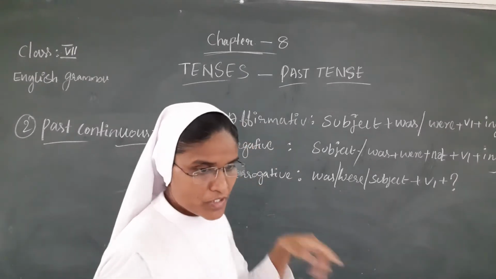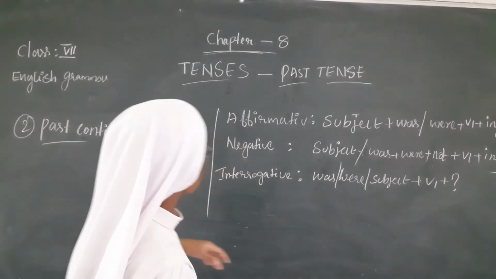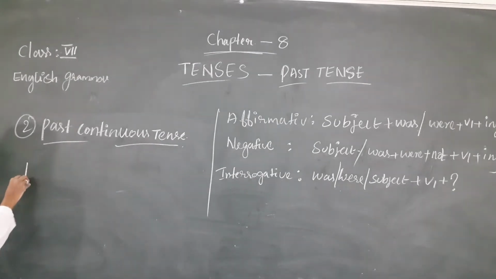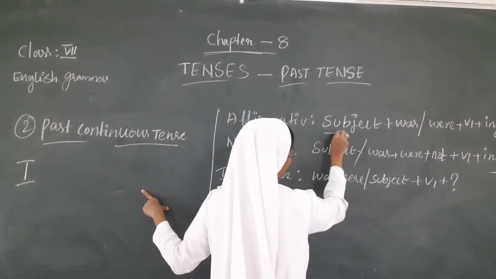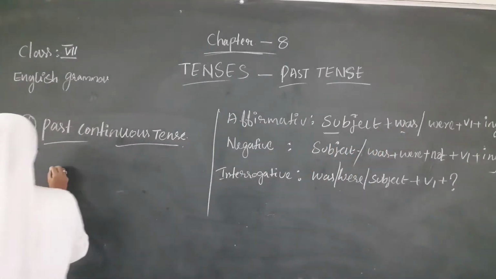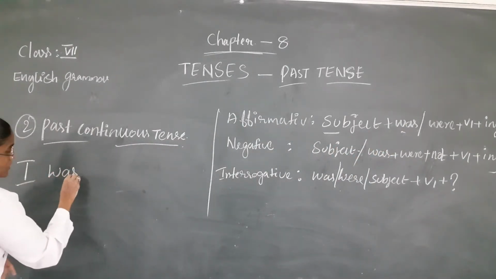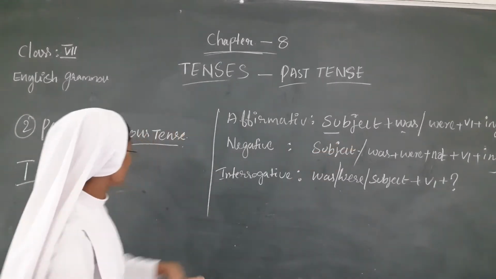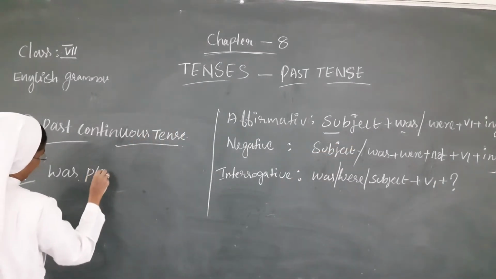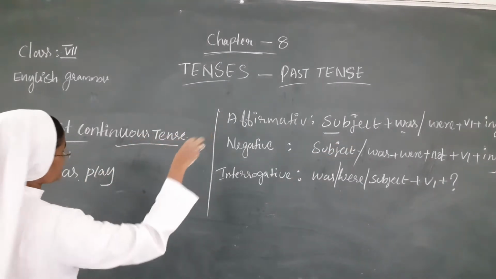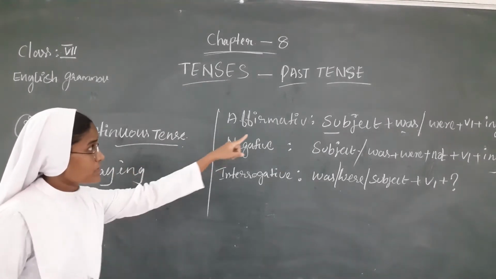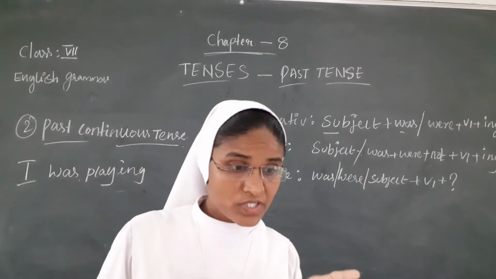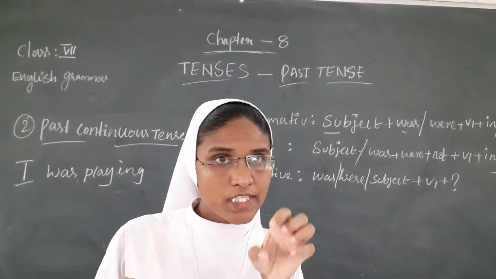First the affirmative sentence: I was playing. I is the subject, was, then verb one play, then the ing form, playing. I was playing.